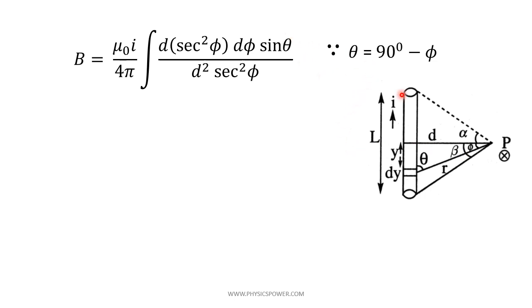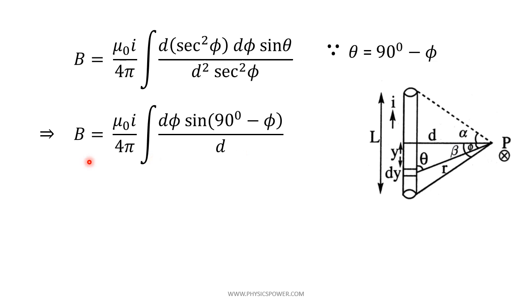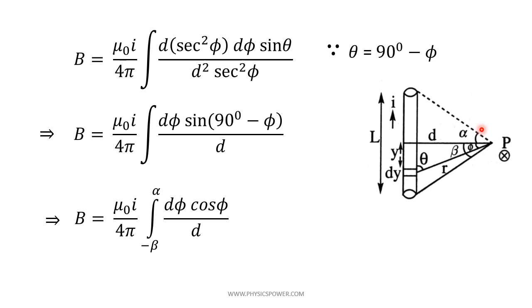Substituting that, the expression becomes B equals mu naught I by 4 pi into, since secant square cancels and d square cancels, only d is available, and sine of 90 degrees minus phi instead of sin theta. Further, sine 90 minus phi is cos phi, and d is a constant, so we can write it outside.